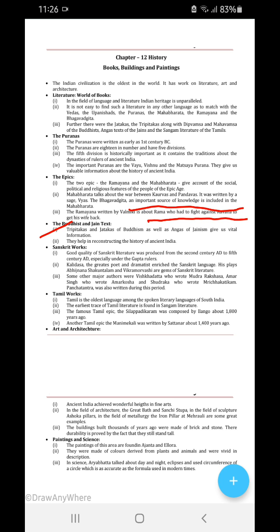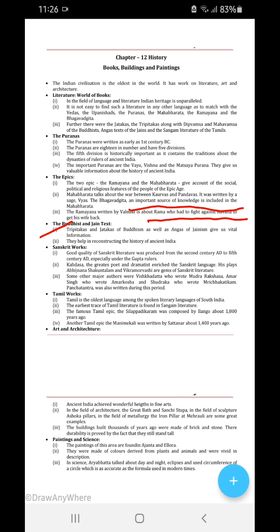Sanskrit works. Good quality Sanskrit literature was produced from the 2nd century AD to the 5th century AD under the Gupta rulers. Fine Sanskrit poets came during this period. Kalidasa, the great poet and dramatist, enriched Sanskrit literature. His plays Abhijnana Shakuntalam and Vikramorvashiyam are gems of Sanskrit literature. Other major authors were Vishakhadatta, who wrote Mudrarakshasa, Amarasimha, who wrote Amarakosha, and Shudraka, who wrote Mrichchhakatika. The Panchatantra was also written during this period. These are all Sanskrit works.